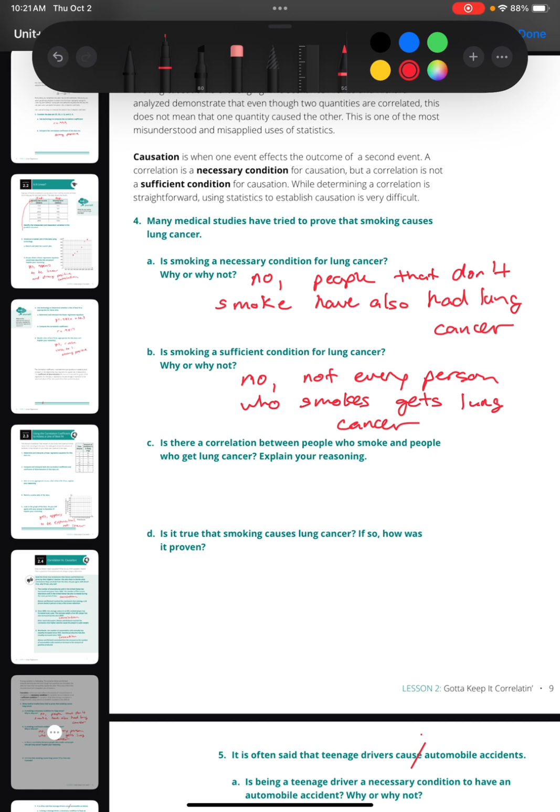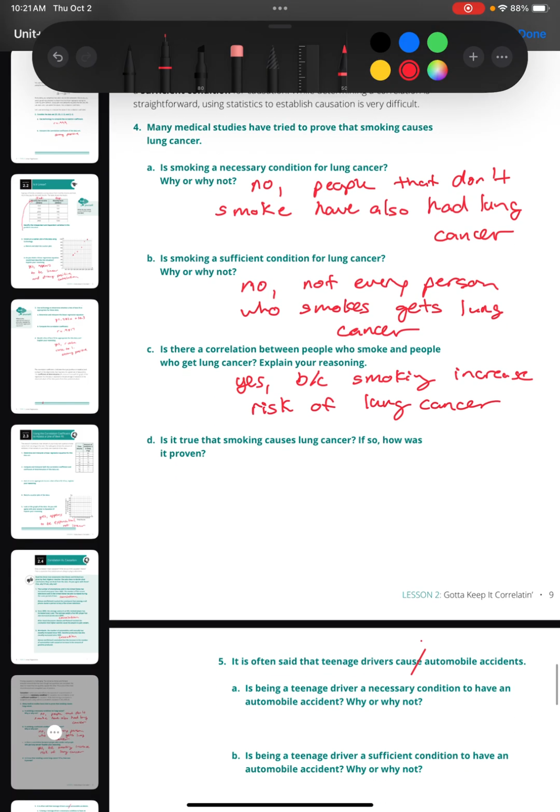So C, is there a correlation between people who smoke and people who get lung cancer? Yes, there is a correlation, because smoking does increase your risk of lung cancer. And then D, is it true that smoking causes lung cancer?